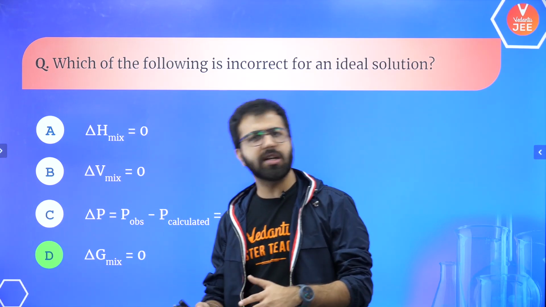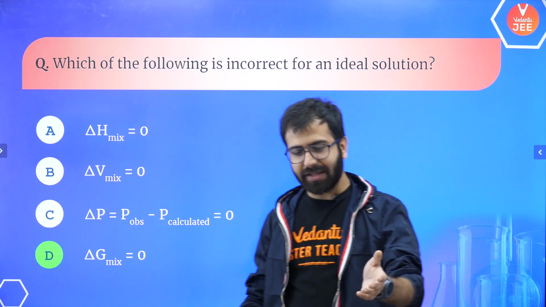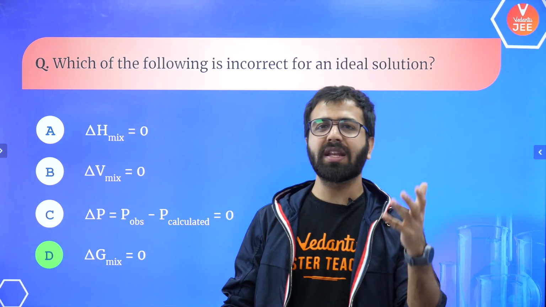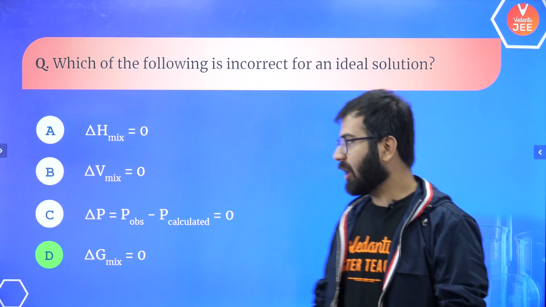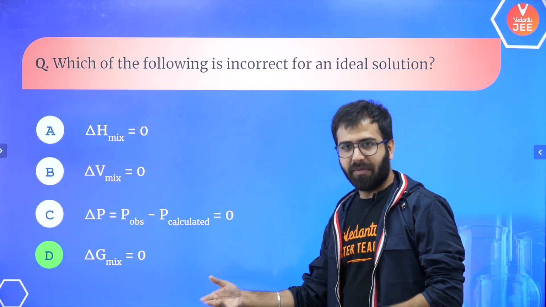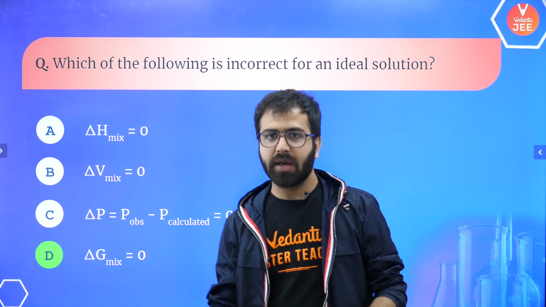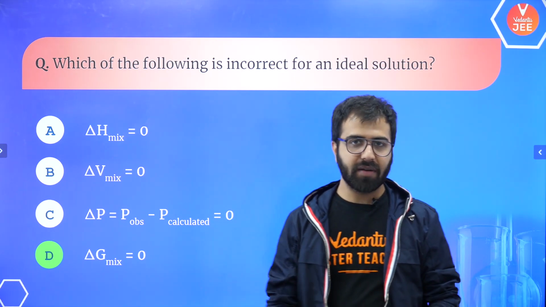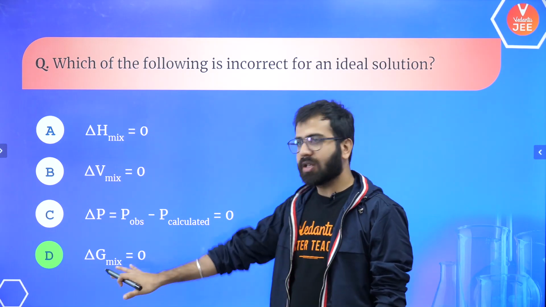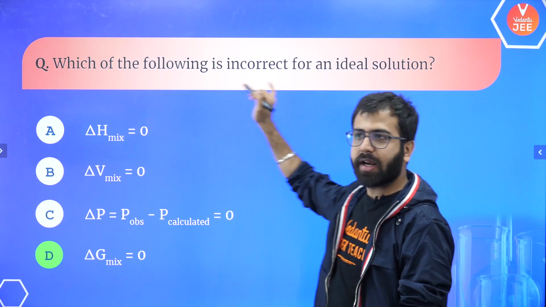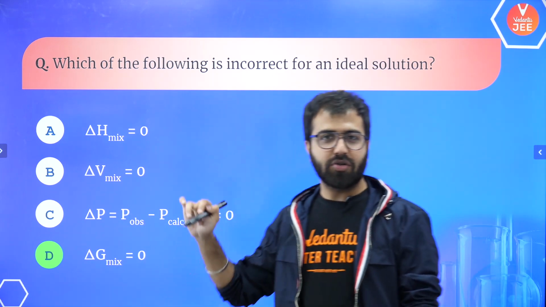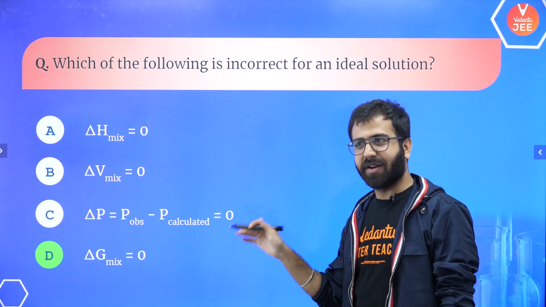Was this a spontaneous process? Absolutely. So in that case, the delta G of mixing is not going to be 0. It should be negative. So obviously you should just remember it is not going to be 0. This is a wrong statement. We were looking for an incorrect answer, and delta G mixing equal to 0 is a wrong statement.